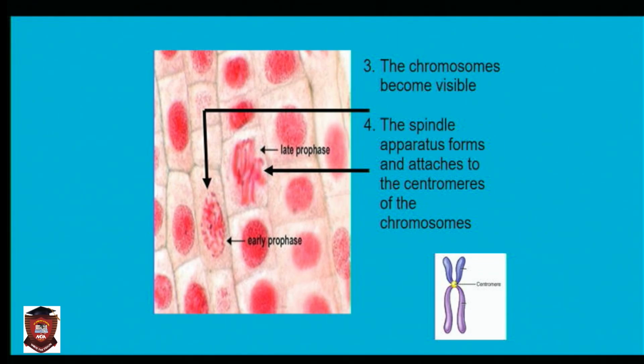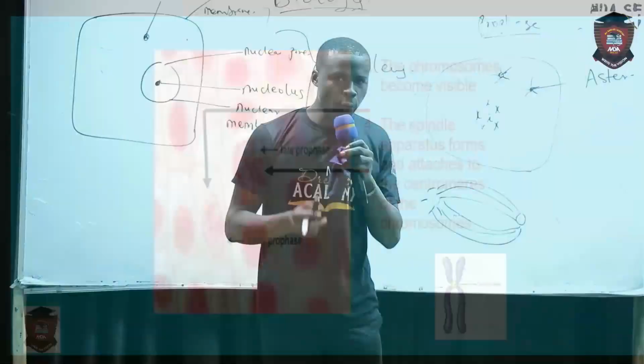Now, it's something like this. If this is an aster, they form the spindle. Are you seeing the spindle, right? So the spindle is being formed at prophase. Now, there is something that happens in prophase.